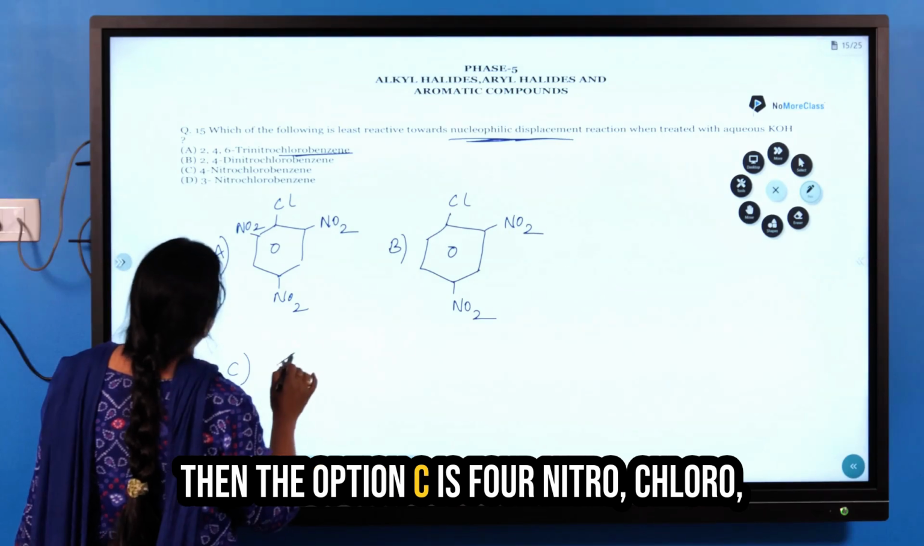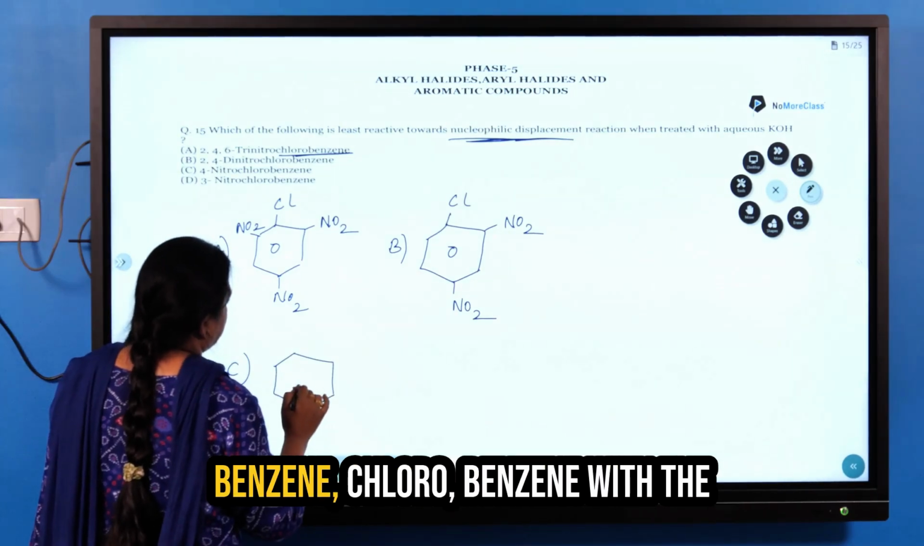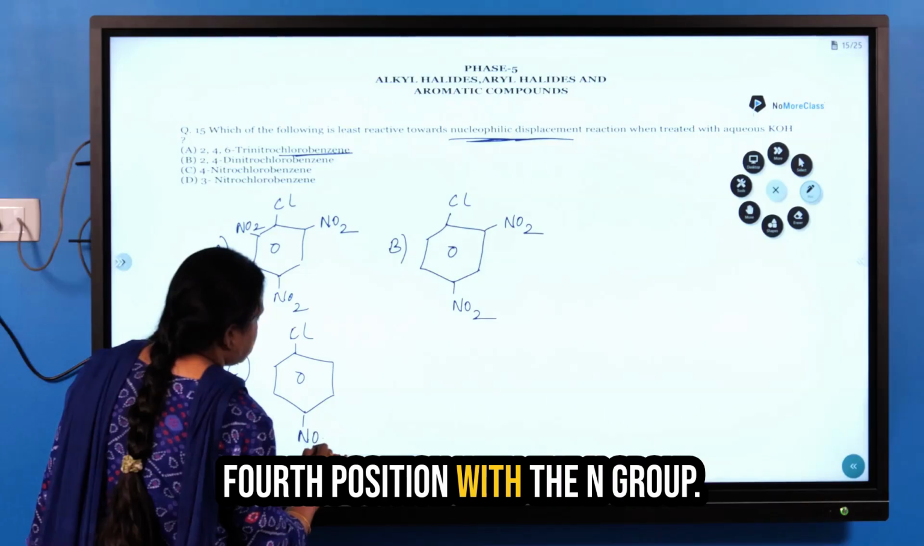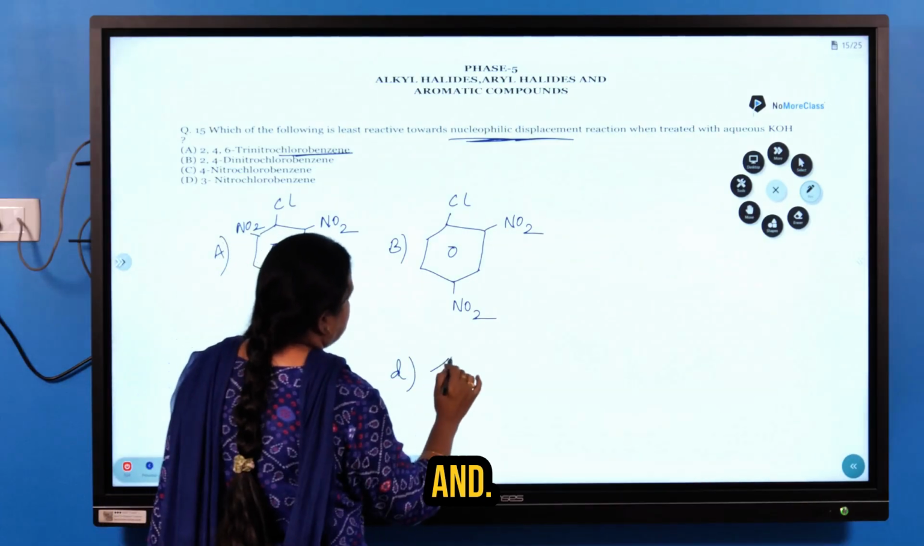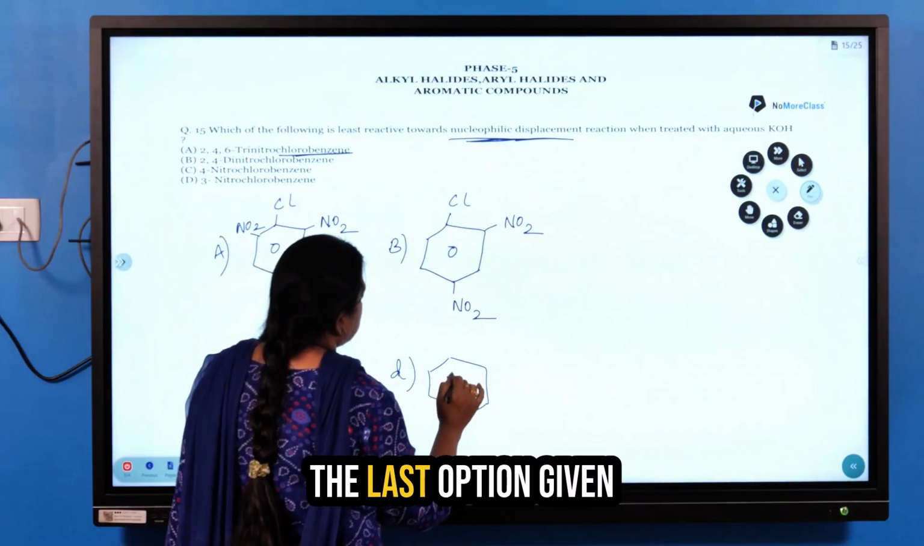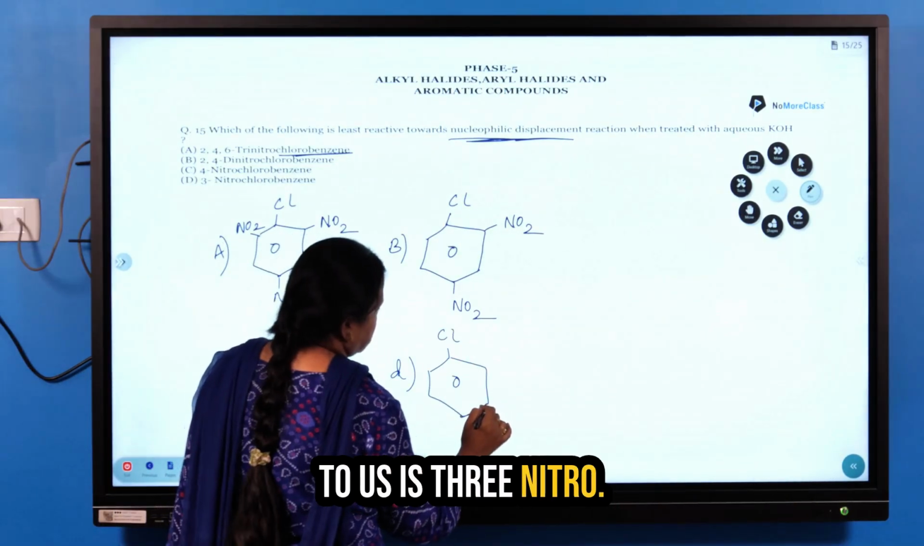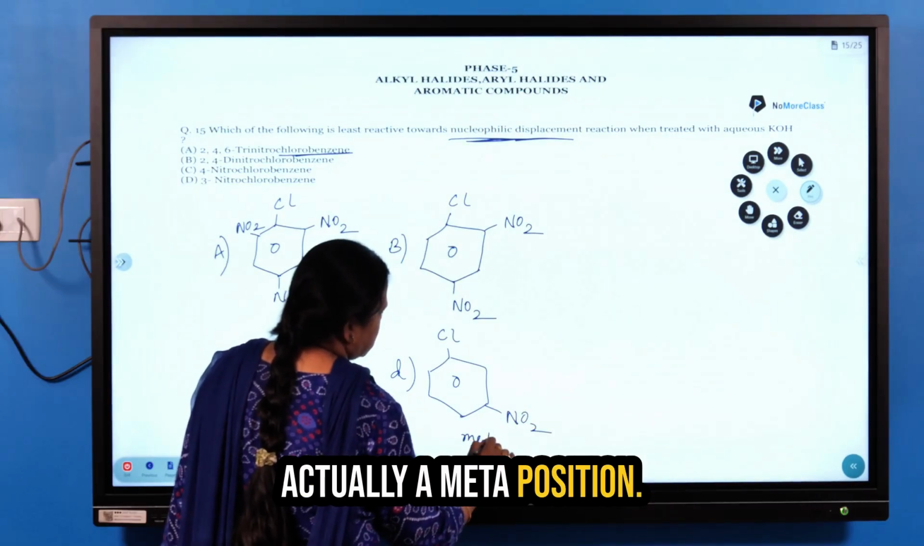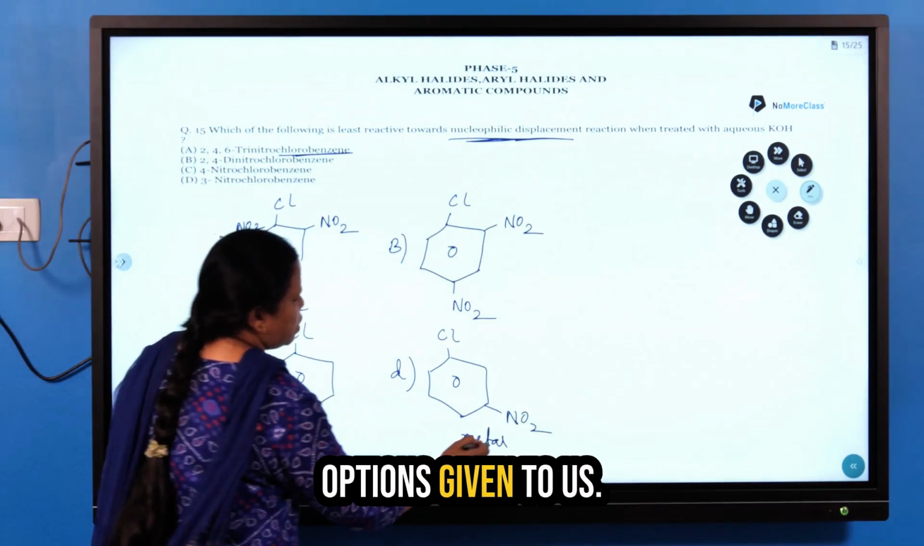Then option C is 4 nitrochlorobenzene, chlorobenzene with the fourth position having the NO2 group. And the last option given to us is 3-nitro. The third position is actually a meta position. So these are the options given to us.